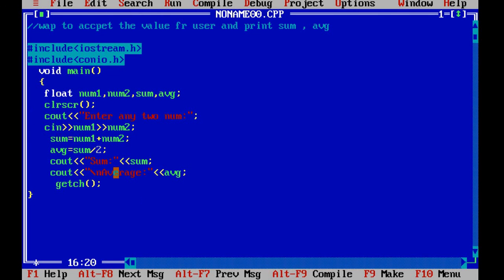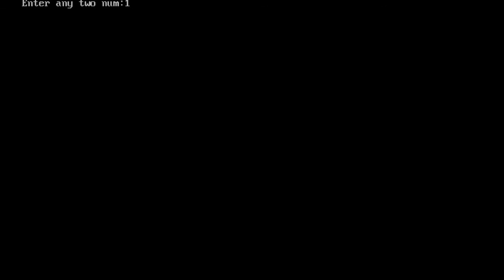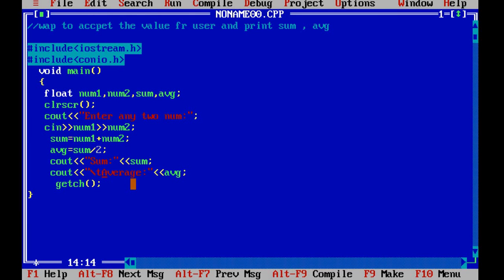Now this time we will use \t. T is nothing but the tab, that is, we will get a column-wise structure. You can see the output one more time. Now we will change the value, and you can see the tab it is showing. So if you want to create a table-wise structure, of course you won't get a border here, but a table-wise structure we can create with the help of \t and \n. \n represents my next line and \t represents my tab.